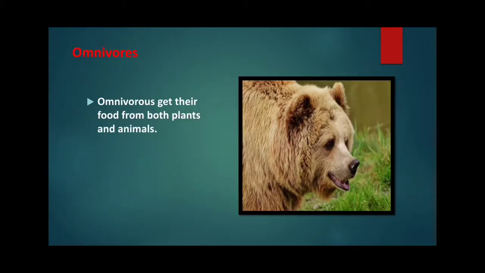Omnivores. Omnivores or omnivorous animals are animals that can eat both plants and the flesh of animals. For example, bear, crow, and human beings.